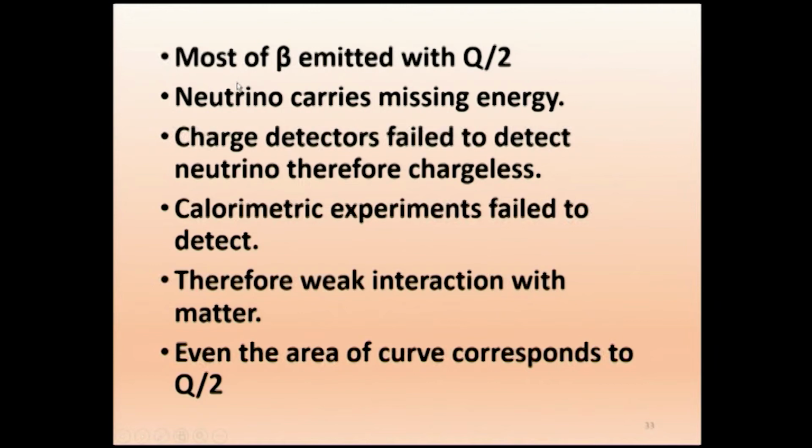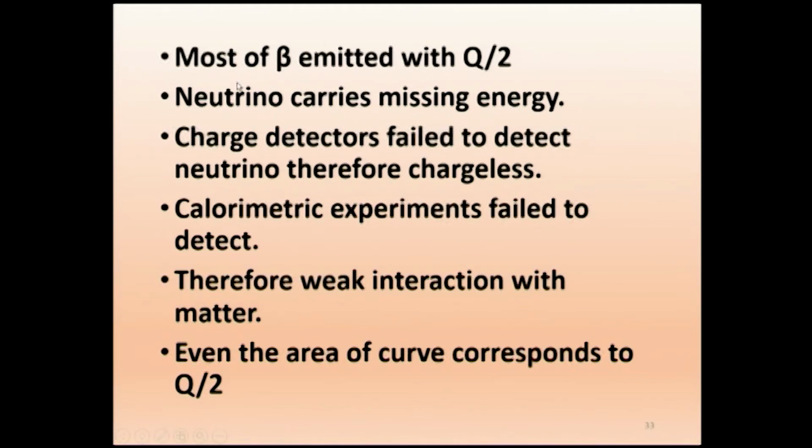So what we observed is that most of the beta particles were emitted with the energy Q by 2. The neutrino carries the missing energy, that is what we just now said.